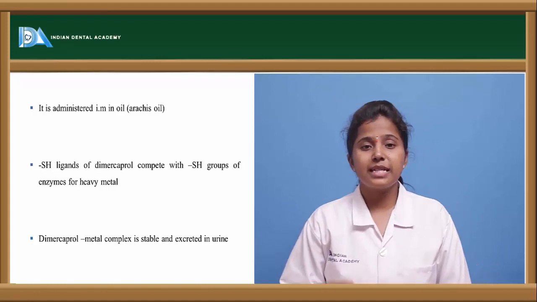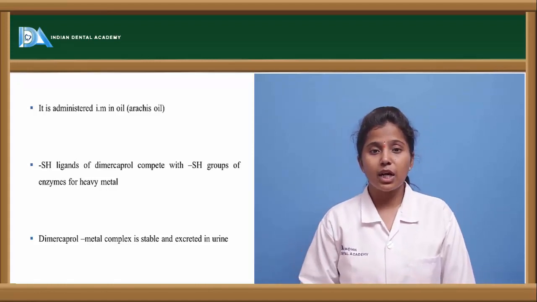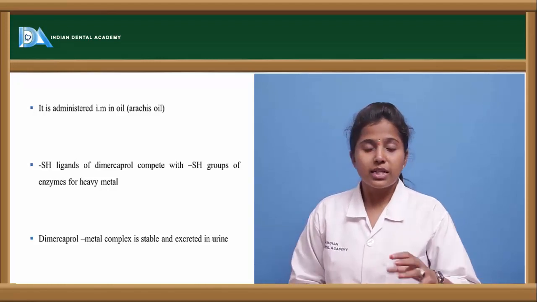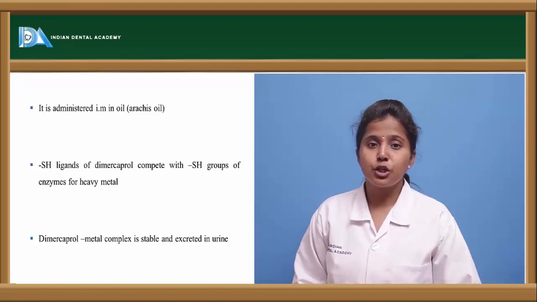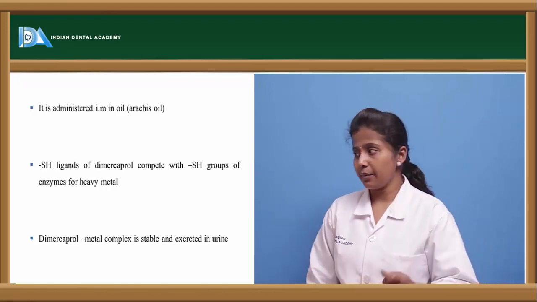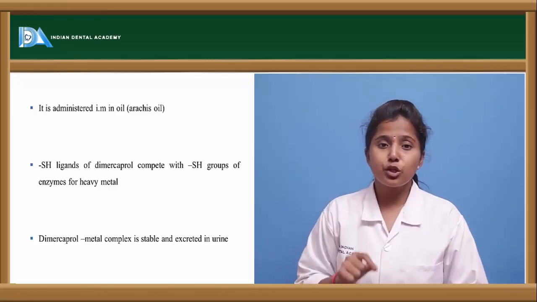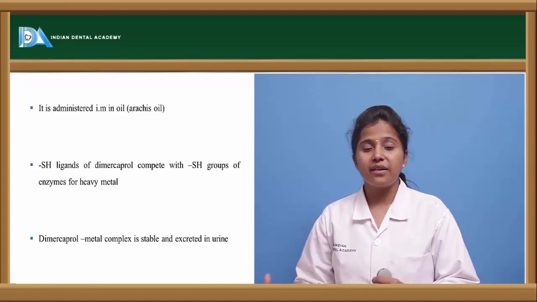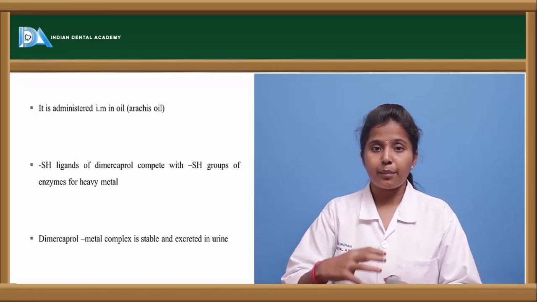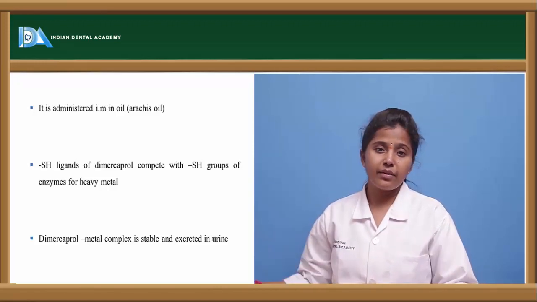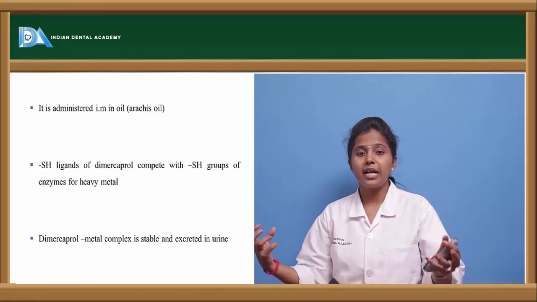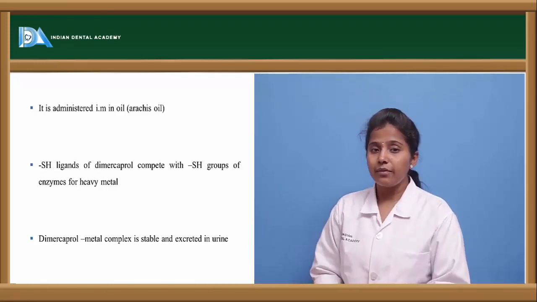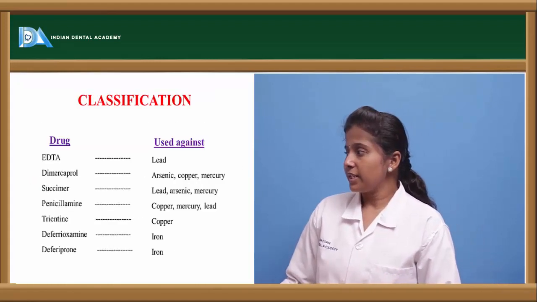Dimercaprol is administered by the IM route. It is recommended to give it intramuscularly in oil. So dimercaprol is mixed in arachis oil and given by the IM route. And as I told you, the SH ligands in dimercaprol play a major role. They bind to the heavy metal and replace the main metal in the heavy metal compound, and thereby antagonize the heavy metal poisoning. For example, we can see this slide.